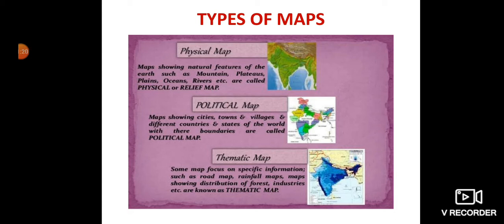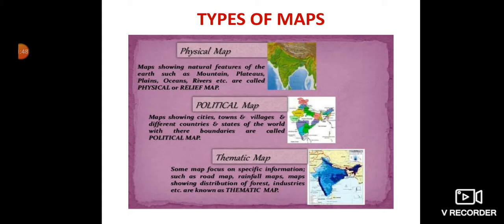Then third we have the thematic map. Maps which are based on a particular theme give us specific information. This information might be about roads, rainfall, coal mines, gold mines, forests, etc. So, maps which are based on a particular theme are called thematic maps.